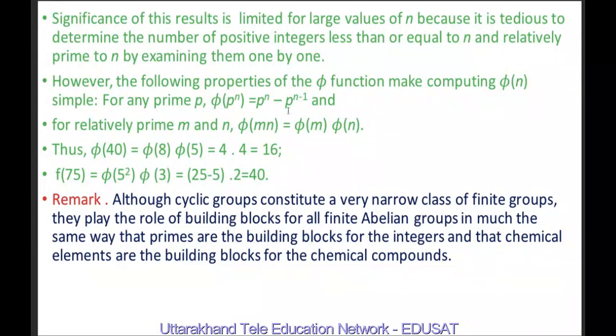And if we make use of the formula phi(p^n) equals p^n minus p^(n-1), this can be written as 5 squared minus 5 to the power 1, which is 25 minus 5, so this is 20. And phi(3) is 2, because the numbers less than 3 which are relatively prime to 3 are only 1 and 2, which is 2 in number. So this is 20, this is 2, so we have 40.